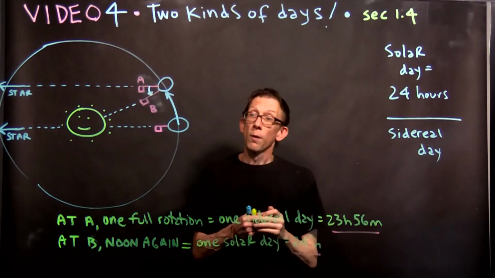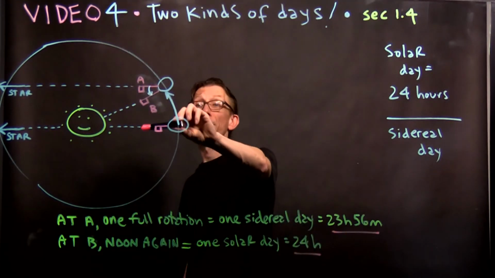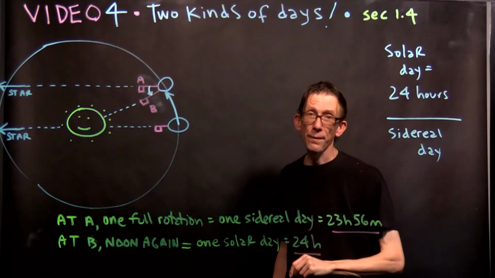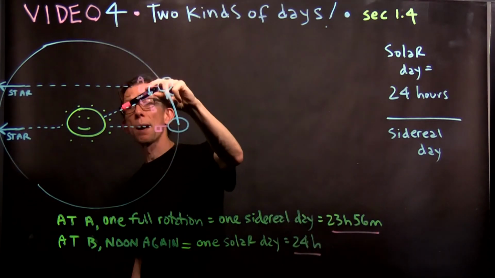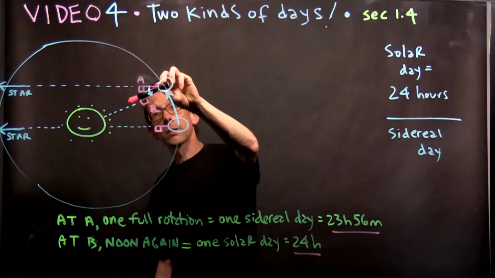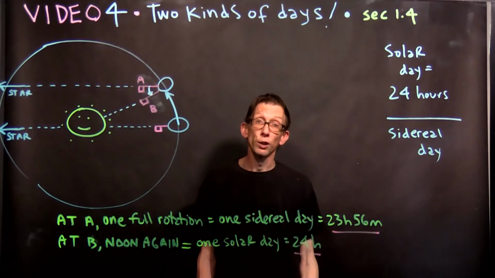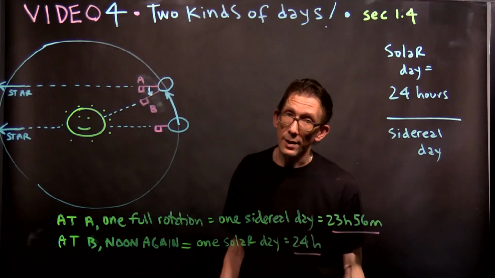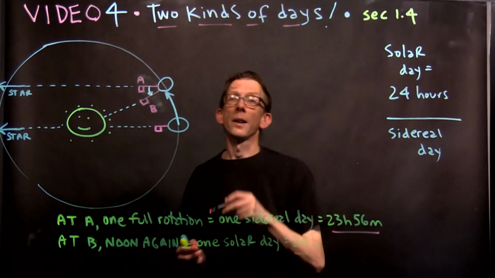Okay, so from the beginning to A is one full rotation. The flag points to the left in this picture. The flag points again directly to the left in that picture. That's one full rotation. That's 23 hours and 56 minutes, a sidereal day. For that flag to get back around to point toward the sun again, it has to go through A and then go 4 more minutes of rotation back toward the sun. That's our solar day. That's what we normally call a day. There are 365 and a fourth solar days in a year. So those are your two kinds of days.